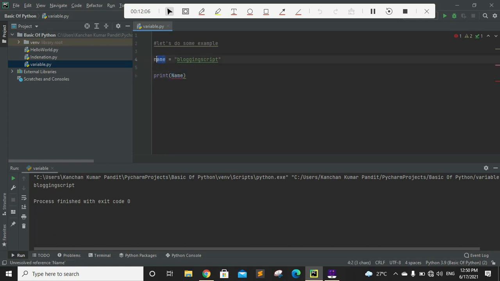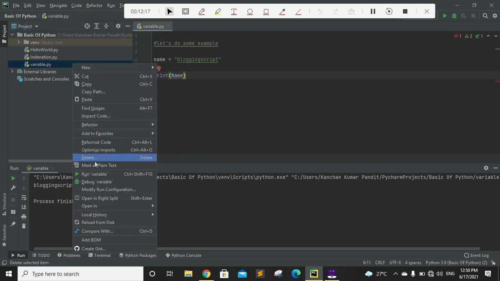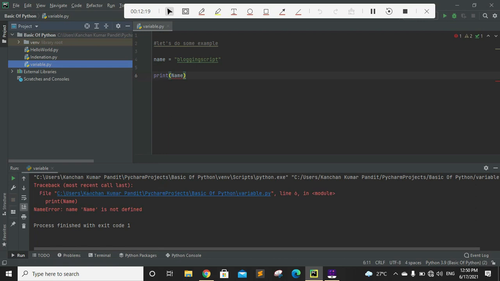This is also name, but I'm not using the same case as the variable name, so I should get an error as per the four thumb rules, right? So I'm getting a NameError, name is not defined. That means this variable is not used anywhere in my program.